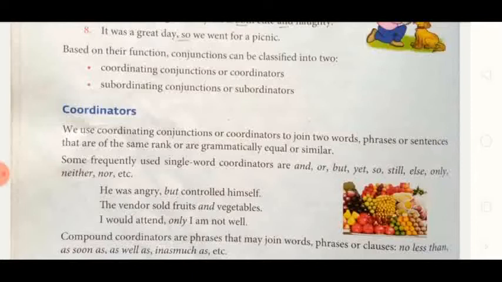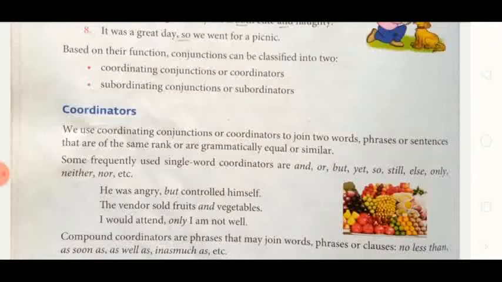Okay. Now let us see coordinators. We use coordinating conjunctions, or coordinators, while joining two words, phrases or sentences that are of the same rank or are grammatically equal or similar. It means the grammatical status must be equal. If no sentence or word depends on the other, then it is said to be grammatically equal.